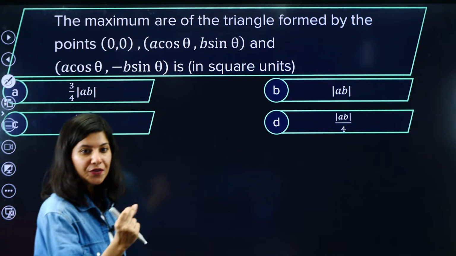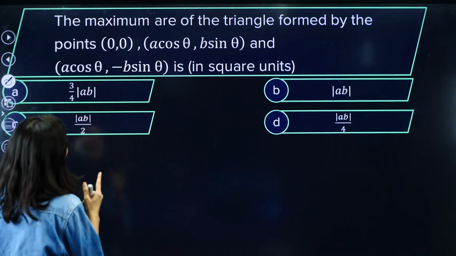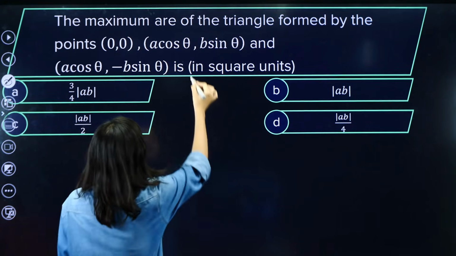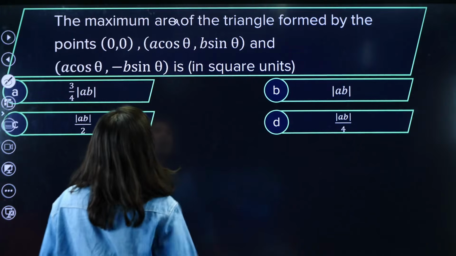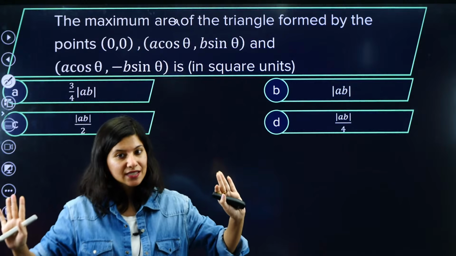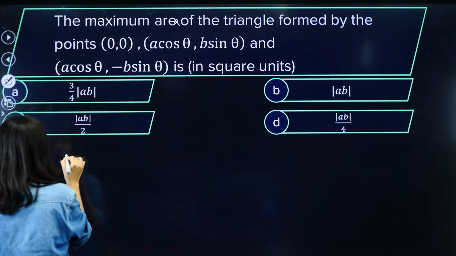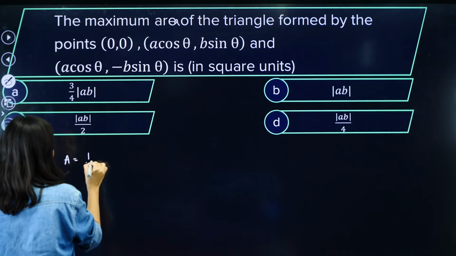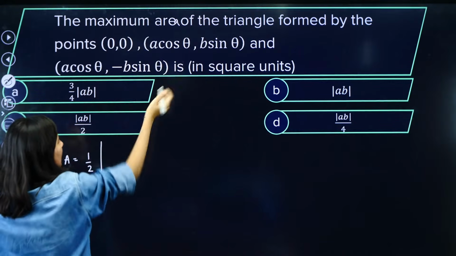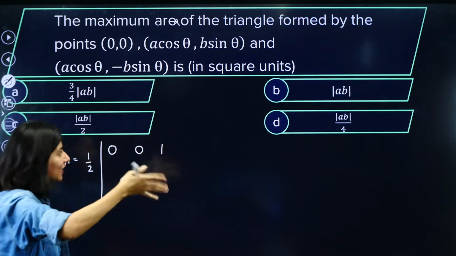Now here comes the real question. The maximum area of the triangle formed by these 3 points is what has been asked in this question, right? So maximum area. So we know how to do it. Area will be equal to 1 by 2. The first row will be x1, y1 and 1. So 0, 0, 1, very easy. First row we are getting 1.